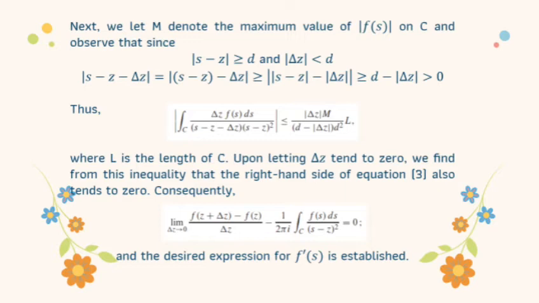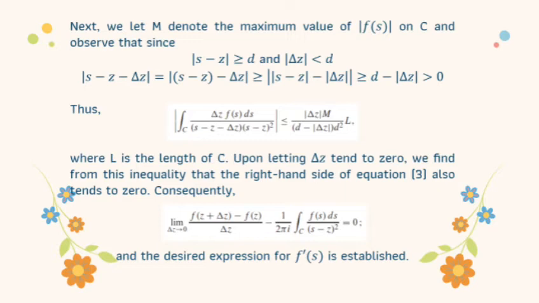So we have the absolute value of s minus z minus Δz, which is greater than or equal to the absolute value of s minus z minus the absolute value of Δz, which is greater than or equal to d minus the absolute value of Δz, which is greater than 0. Thus we have the new inequality. You can see the figure, where L is the length of C.